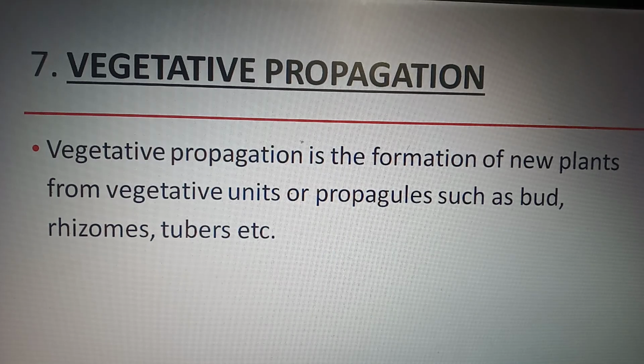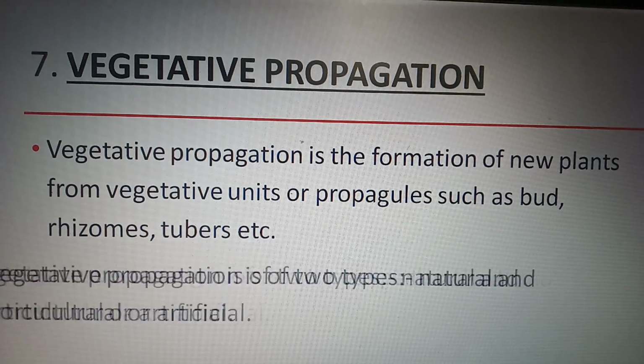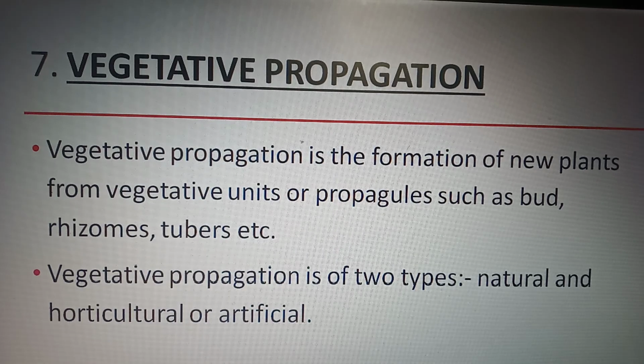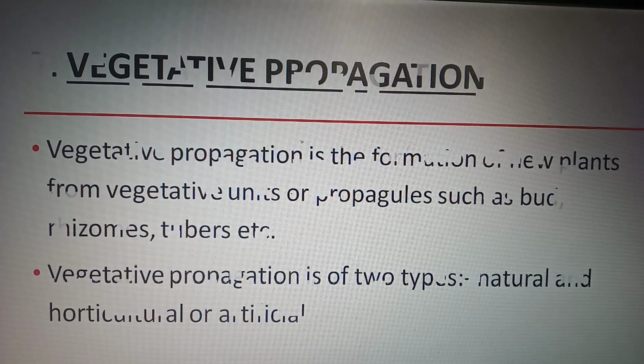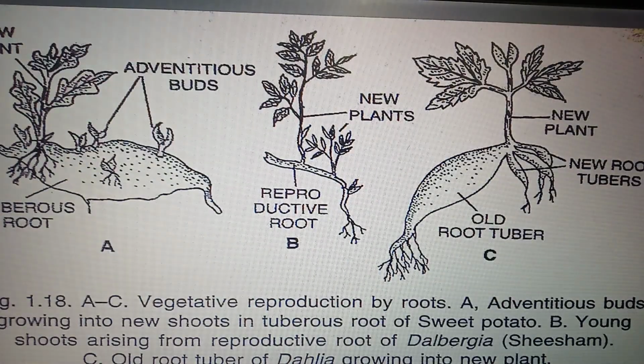Vegetative propagation is the formation of new plants from vegetative units or propagules such as bud, rhizomes, tubers, etc. Basically, it is the formation of new plants by using plant parts, means bud, rhizomes, tubers, etc. Vegetative propagation is of two types, natural and horticultural or artificial, but these types we will discuss in the next lecture. We just check the vegetative propagation.